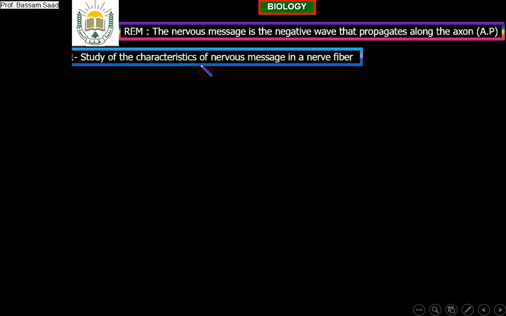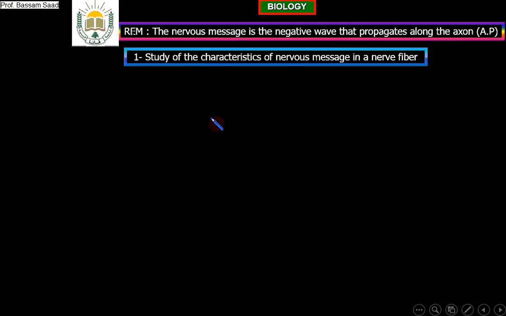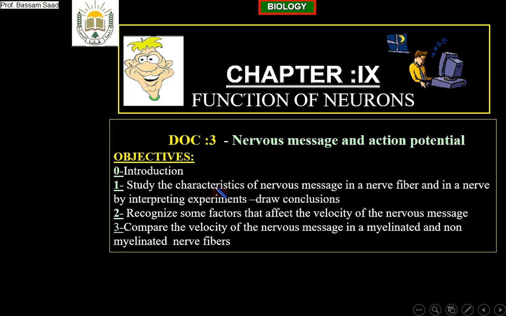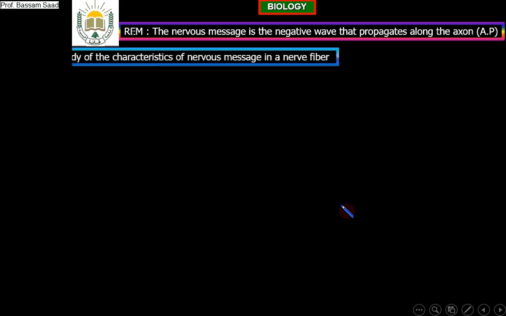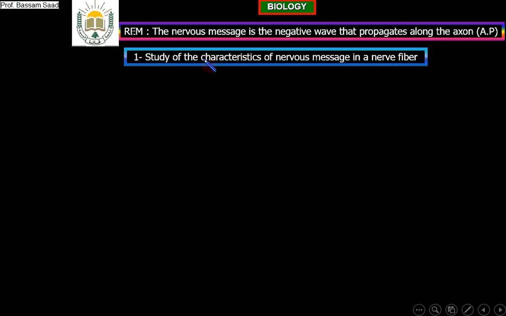In reality, in our study, as you saw in our objectives, we will study the characteristics of the nervous message in a nerve fiber and in a nerve. So the first study of the characteristics of the nervous message is in a nerve fiber. What is the nerve fiber in general? Just till now, it is the axon. Later you will see that it may be the dendrite or the axon, but to facilitate the idea, put in your mind it is the axon.